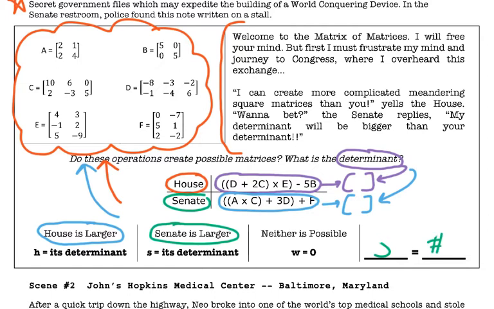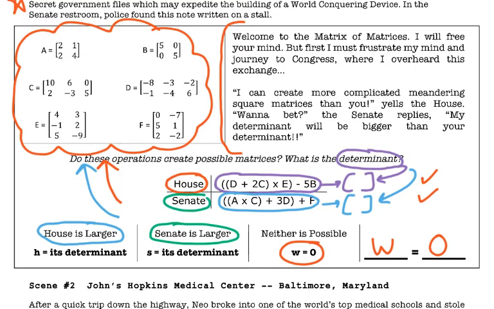If you did both of these expressions, but neither of them has a possible determinant, then because neither is possible, you can put W equals 0. Each of these crime scenes will have a different letter assigned to a different number. So keep track of all your numbers and letters, and we'll put them in at the end when we're done.